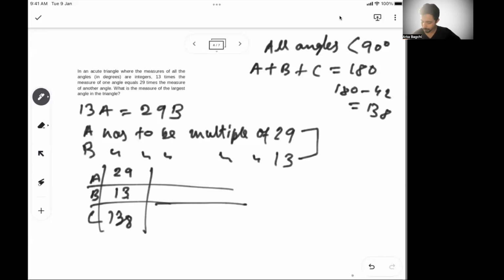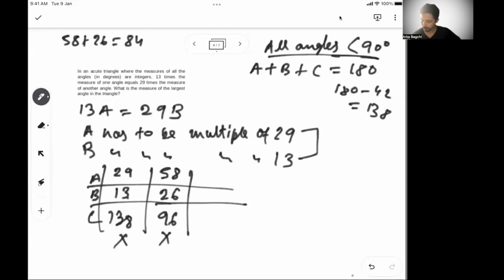So this is one possibility, but this is not possible because all angles have to be less than 90. The next one: if A becomes 58, B has to become 26, because both of them have to be equal. So if A is multiplied by 2, B also has to be multiplied by 2. So 58 and 26, what is 58 plus 26? 84. 84 means C becomes 96, which is also not possible because it's more than 90.